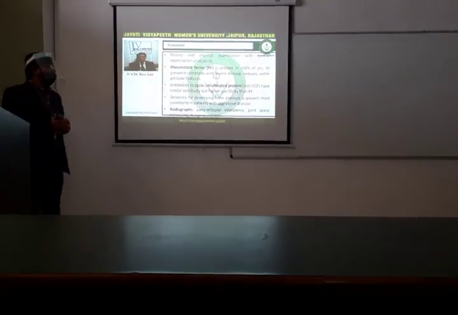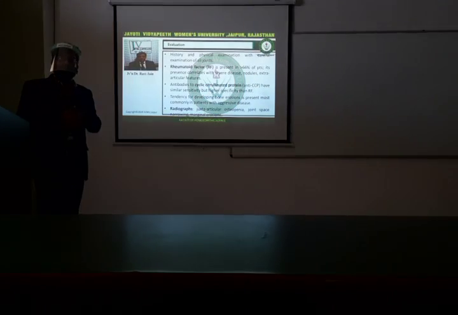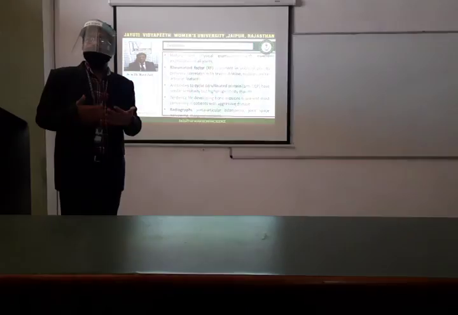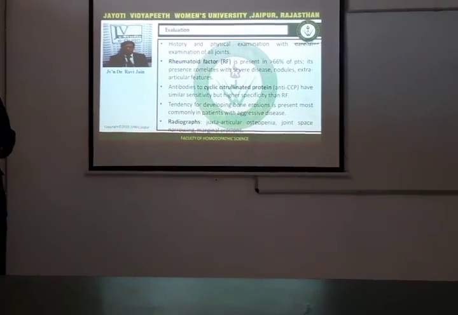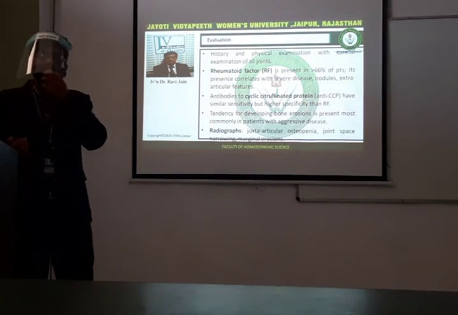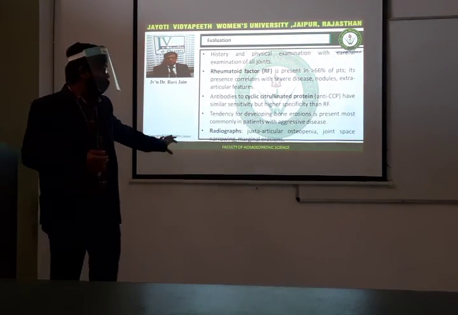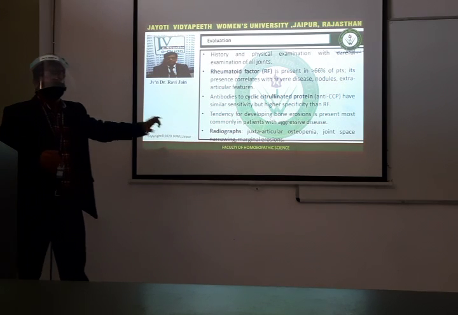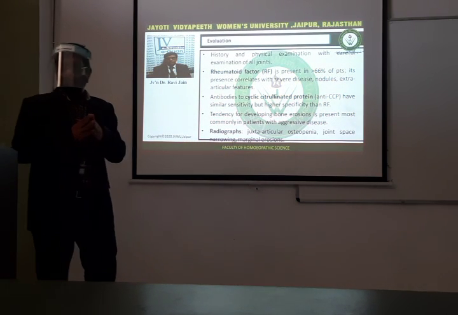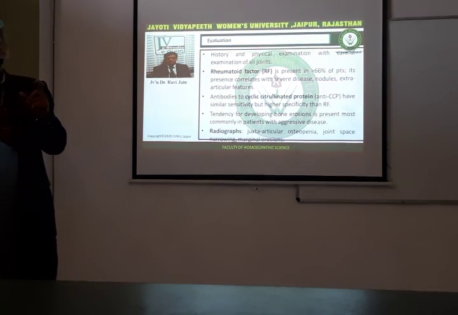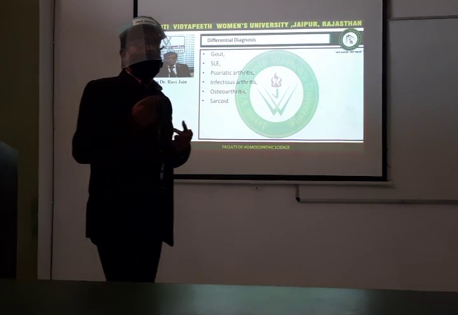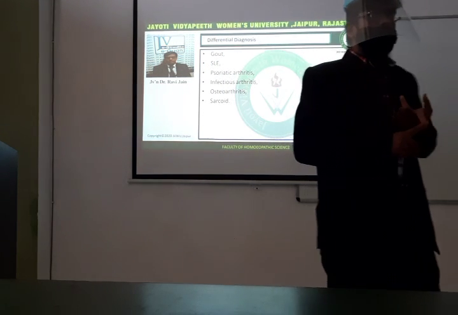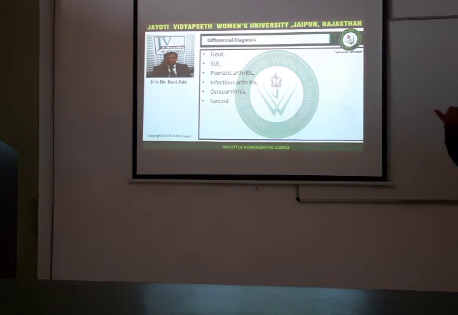Tendency for developing bone erosion is present most commonly in patients with aggressive disease. So as the disease progresses, more and more bone erosion will be seen in patients with rheumatoid arthritis. Radiographs show juxta-articular osteopenia, joint space narrowing and marginal erosion. This you already know. So these are the changes occurring in the joints: juxta-articular osteopenia, narrowing of the joint space, bone erosion, and ultimately leading to fusion of the bone. Now, how to differentiate? What are the other conditions that can resemble rheumatoid arthritis? The differential diagnosis consists of gout, SLE. What is the full form of SLE?